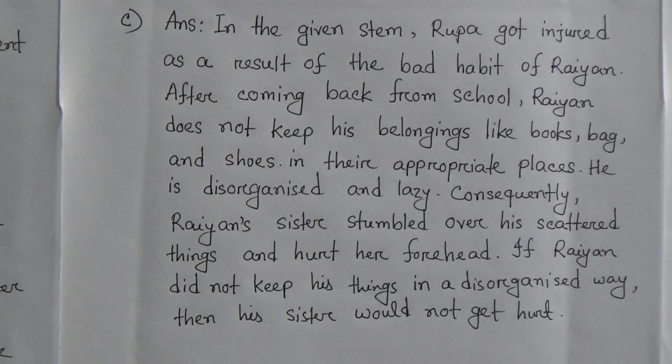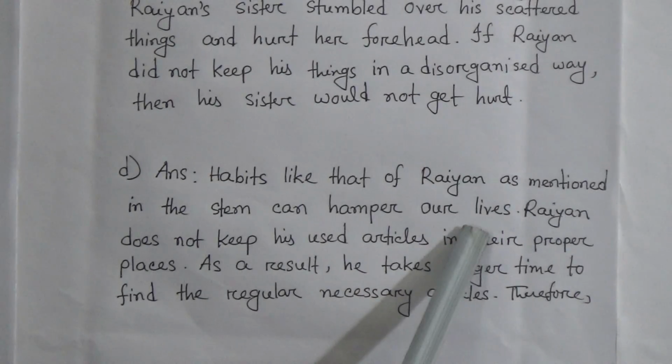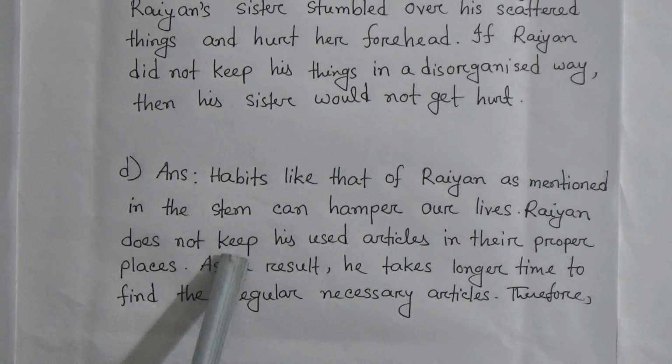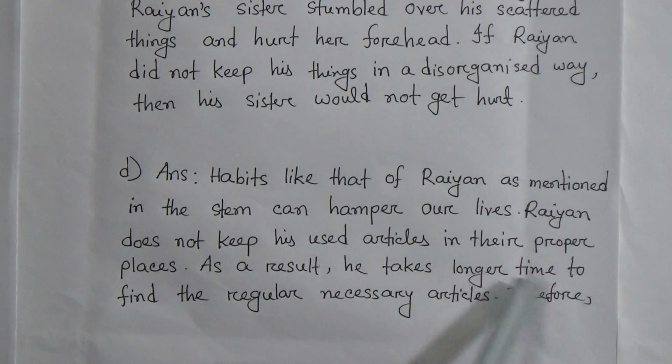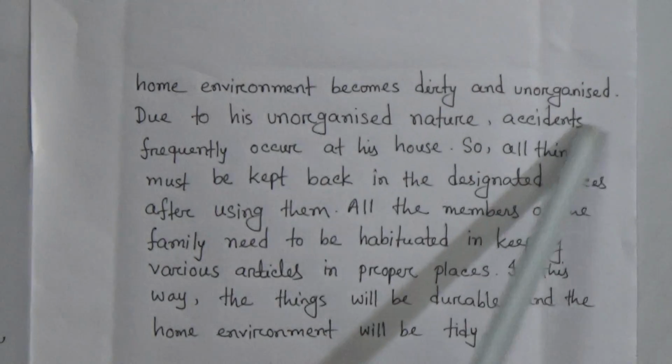Number D, what effect does such a habit of Ryan have on our everyday life? Explain. Answer. Habits like that of Ryan mentioned in the stem can hamper our lives. Ryan does not keep his used articles in the proper places. As a result, he takes longer to find the necessary articles. Therefore, the home environment becomes dirty and unorganized.